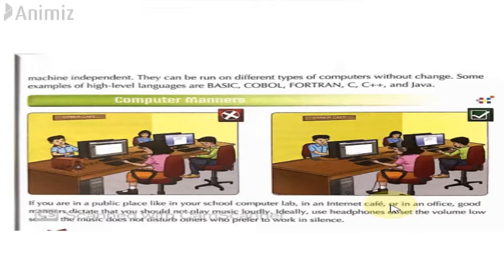So these were the programming languages that we have studied today, and I hope that you have understood what a programming language is, and what computer languages and their types are. This is probably the end of this chapter. As you grow older, you are going to learn all these in detail, and different languages. So if you are interested in computers, this is the end of this chapter. If you have not been able to understand anything, you can put your queries to the school administration, and I am going to help you.